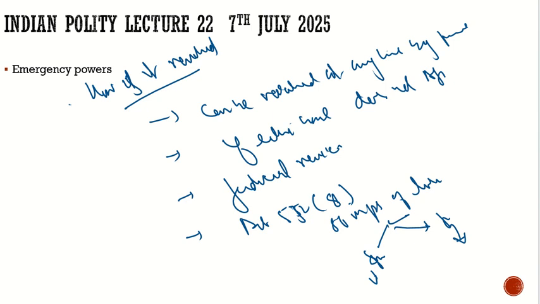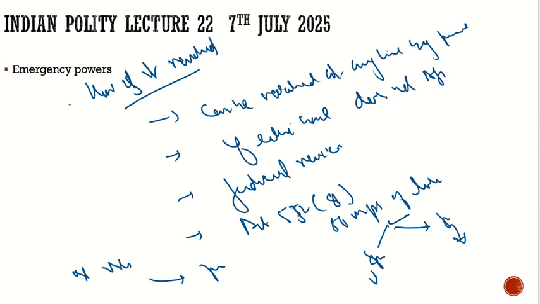There the discussion about the emergency will happen, and then the voting. If the resolution is passed by a simple majority, then it is revoked, and that resolution is binding on the president.